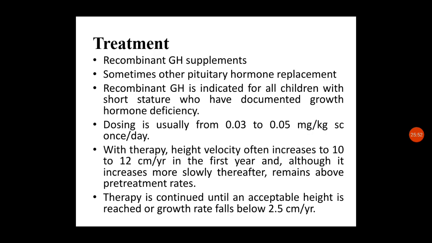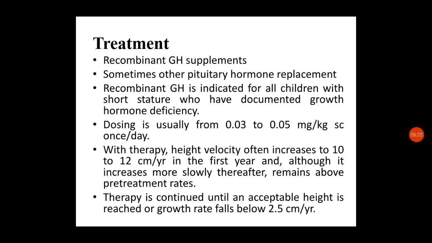So the treatment is recombinant growth hormone supplements. Sometimes other pituitary hormone replacement is also needed, because in generalized pituitary deficiency, other hormone replacement is also indicated. Recombinant growth hormone is indicated for all children with short stature who have documented growth hormone deficiency.